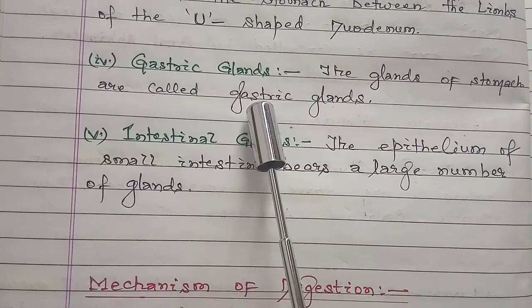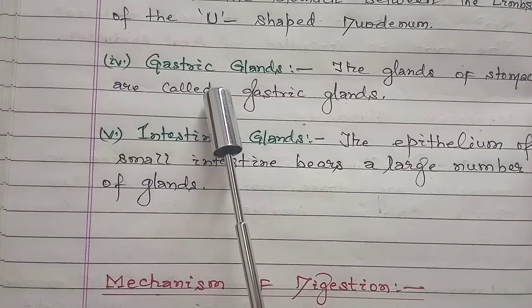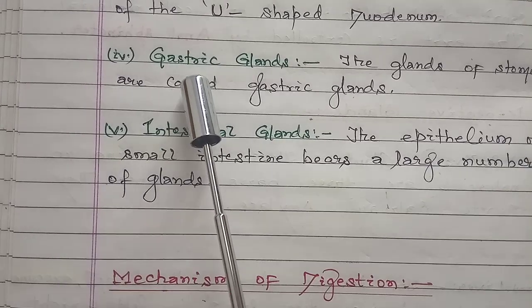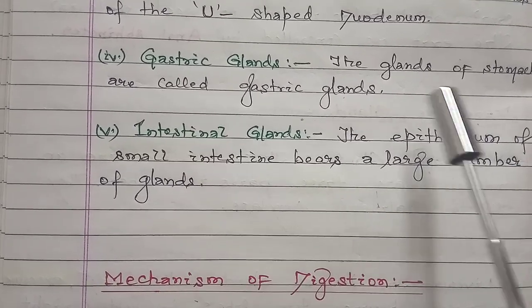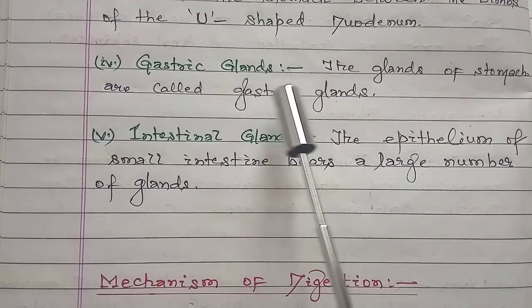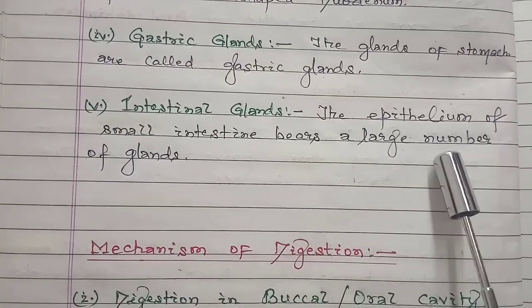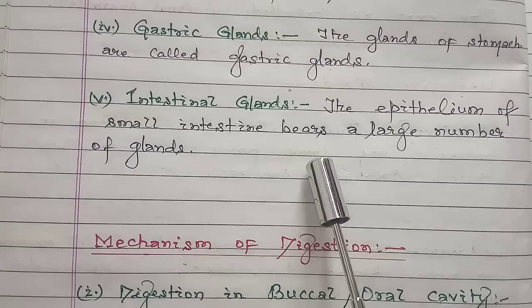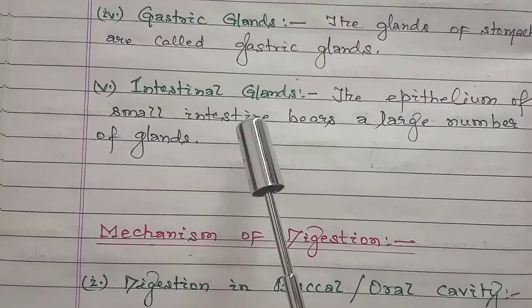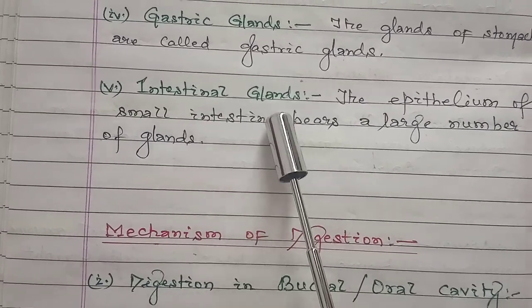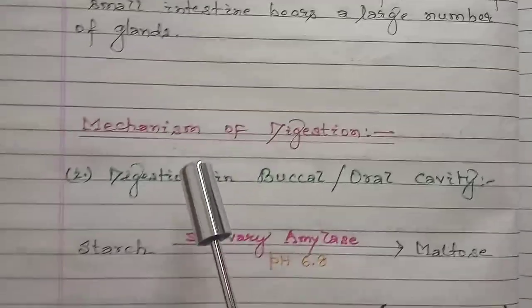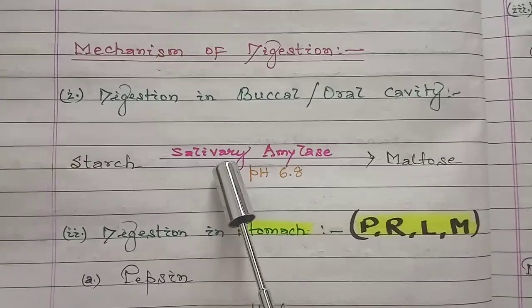Fourth, gastric glands. From the term it is clear: the glands associated with the stomach. So the glands of the stomach are called gastric glands. Just like that, fifth, intestinal glands. The epithelium of the small intestine bears a large number of glands, and they are termed intestinal glands. Now we'll discuss the mechanism of digestion.